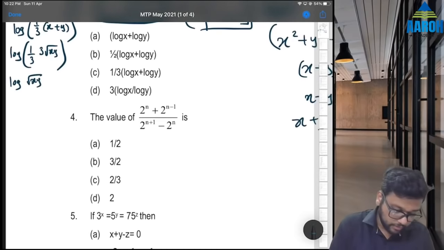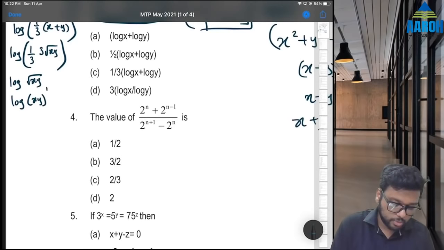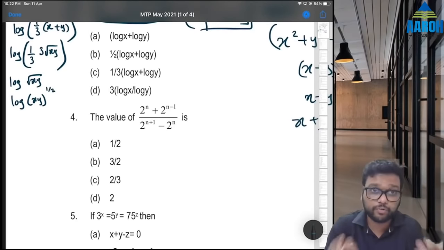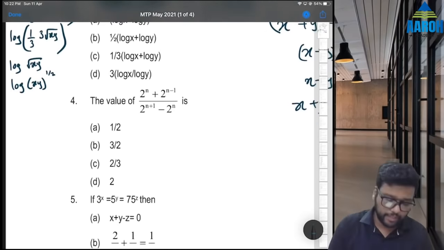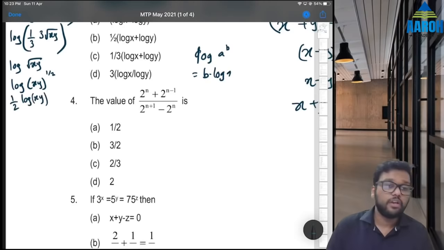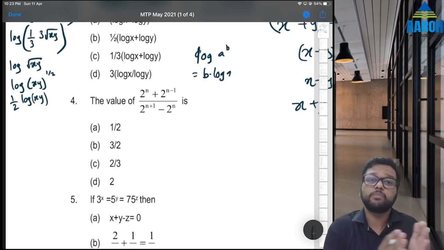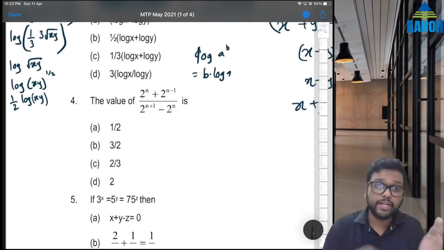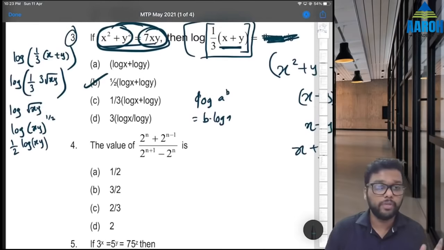Log of root xy means what? Log of xy raised to half, because this is not in the option, so we'll have to simplify it. Let's take half down. We know that log a raised to b is equal to b log a. So let's take half down, so half log xy, and we know that log xy is equal to log x plus log y. So answer will be half into log x plus log y, which is option B. So this was a good question.